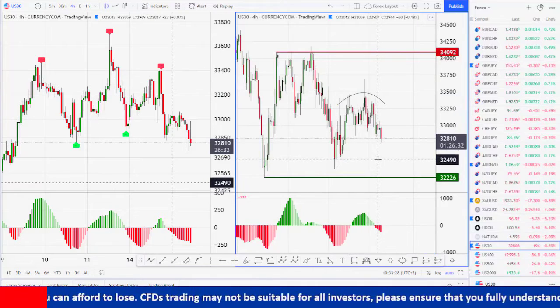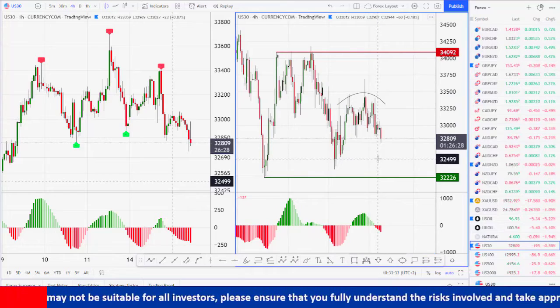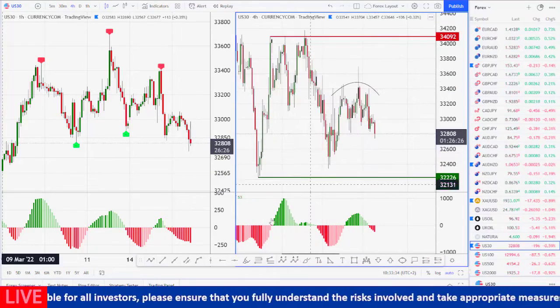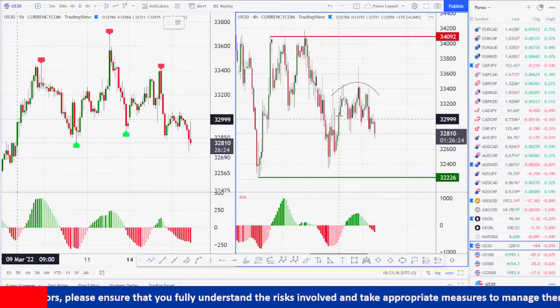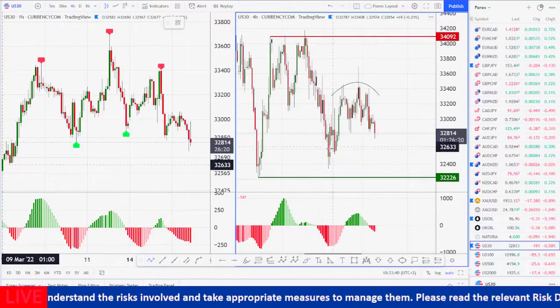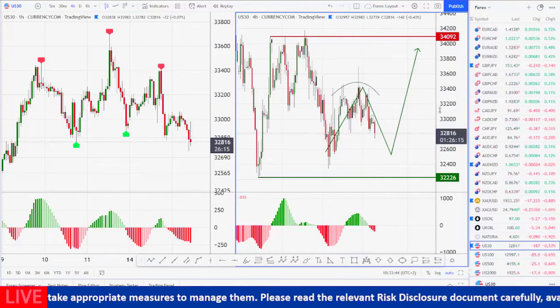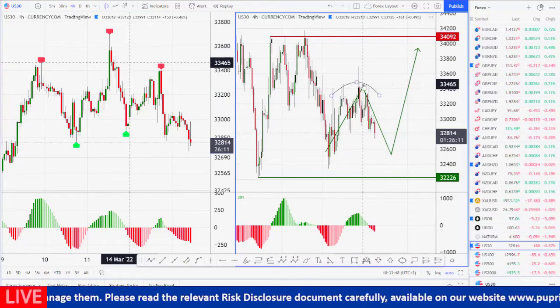We might yet again test the levels of support around 32,500 before moving to the upside. So instead of going directly upwards, the scenario right now is something like this, to target the levels of 34,100. And that was all for today's daily market analysis video.